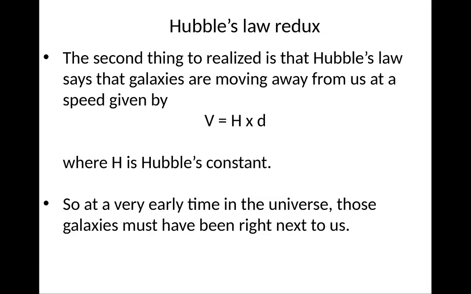The second thing we will talk about is Hubble's law. Hubble's law says the galaxy is moving away from us at a speed given by the velocity is equal to Hubble's constant H times d, the distance. If the galaxies are all moving away from us, then at some very early time, all the galaxies were right next to each other.